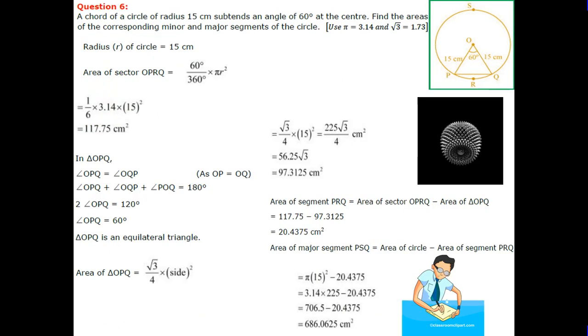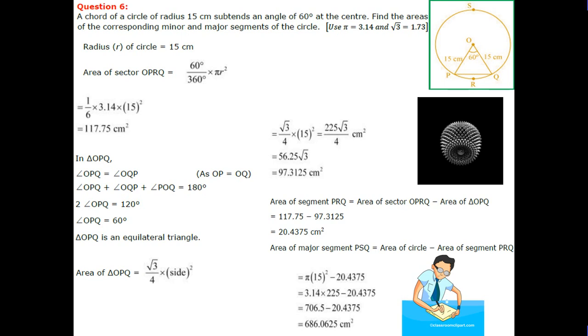Now students, question number 6. The chord of a circle of radius 15 centimeters subtends an angle of 60 degrees at the center. Find the area of the corresponding minor and major segments of the circle, pi is 3.14, root 3 is 1.73. Radius 15. Area of the sector is pi r square theta upon 360, that is 117.75 centimeter square.